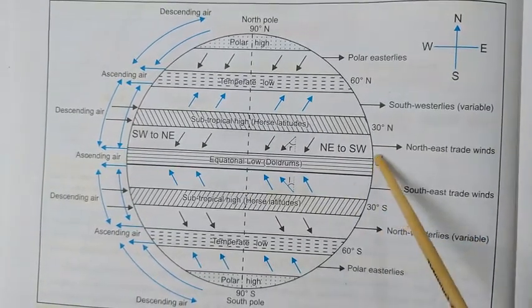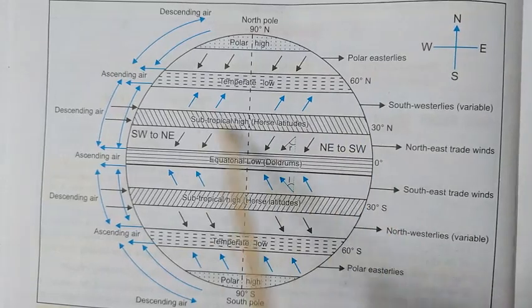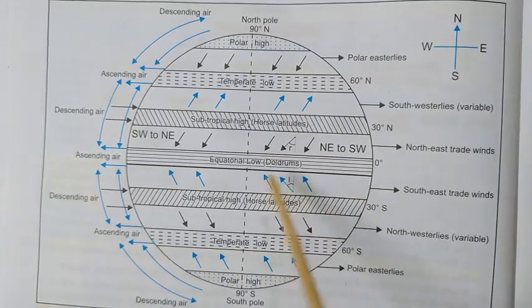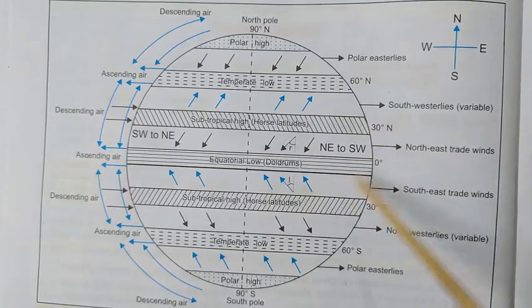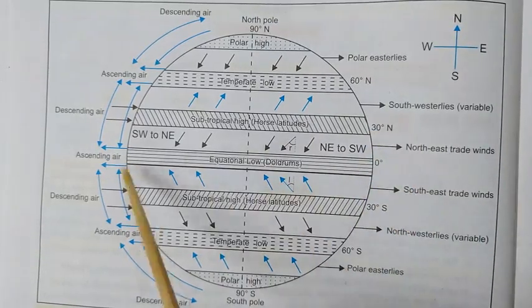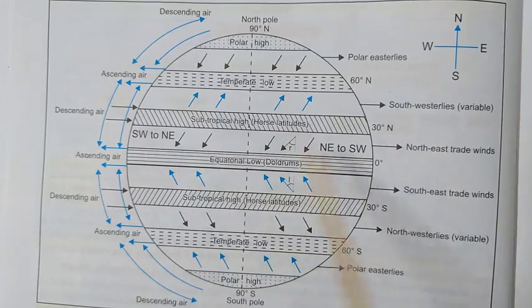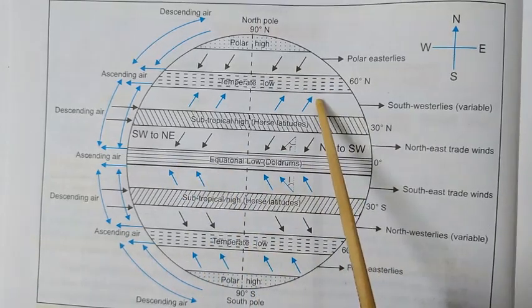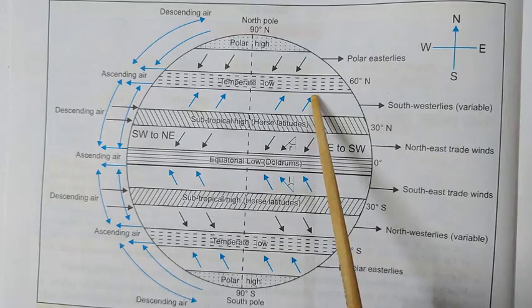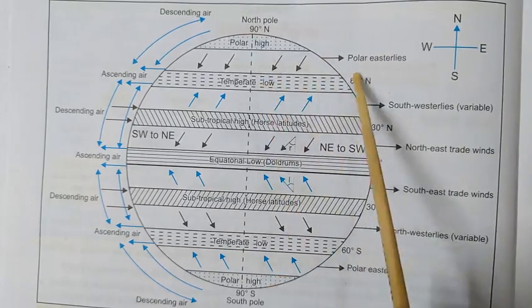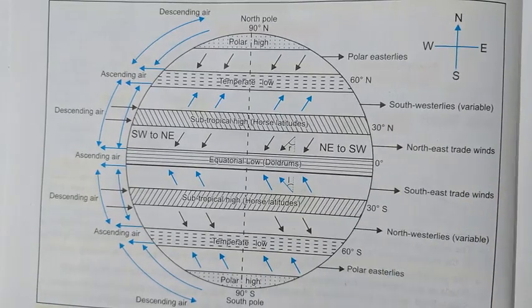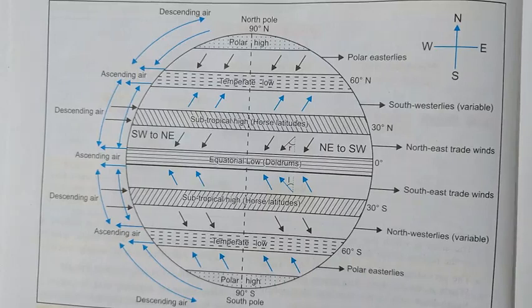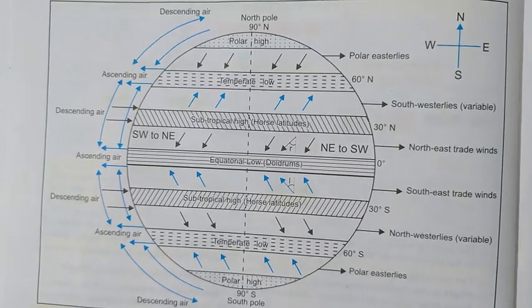And as they cover a very, very large area of the planet, you can find these trade winds blowing all over the tropical region, all around the planet. Westerlies are also all around the planet in the temperate region. The same is true for the polar easterlies. This is why they are also known as planetary winds, because they affect a large part of the planet Earth.